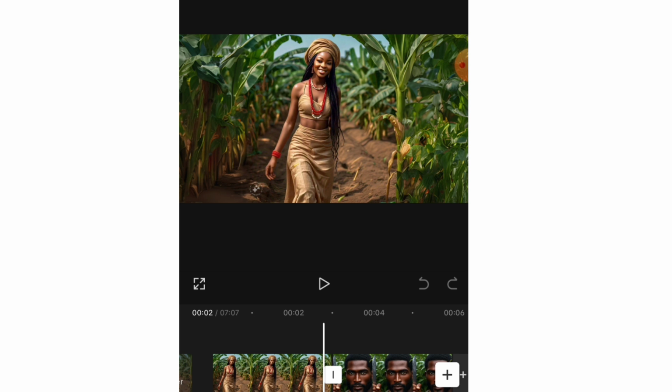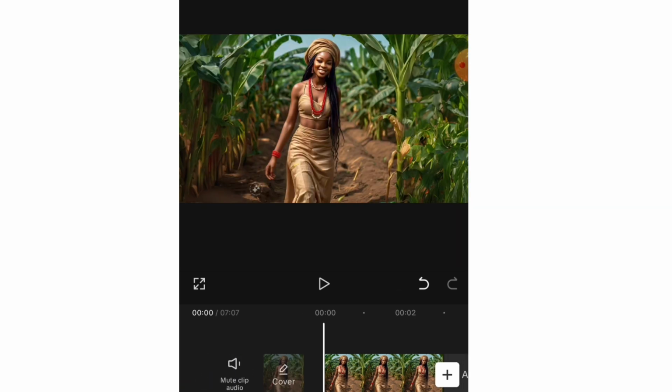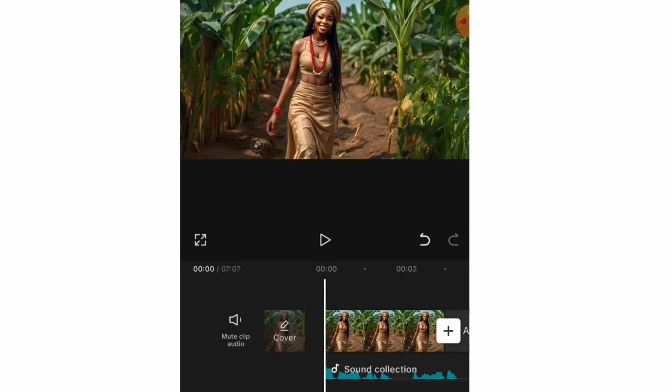One of the best ways you can do this is do it one by one. So I'm going to delete this. Okay, do it one by one. It's going to be so easy for you. Don't upload all your pictures together and now try to adjust it. No, pick the pictures one by one. Okay, so I'm just going to play this now and we'll begin to add other images to it.